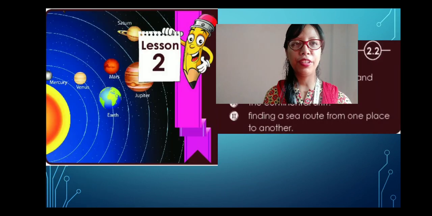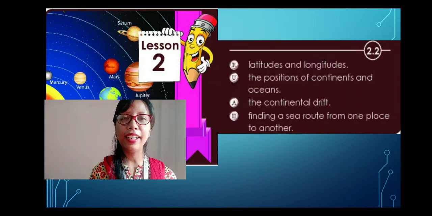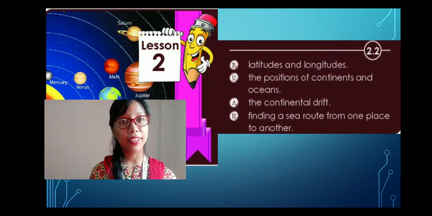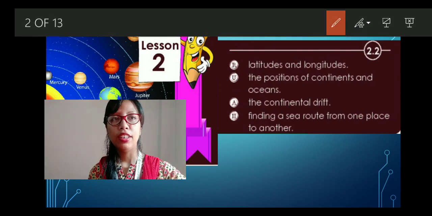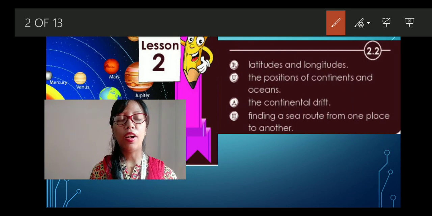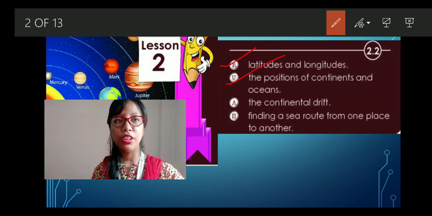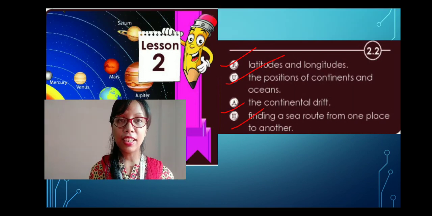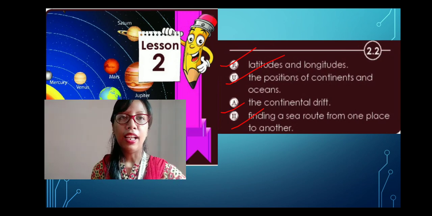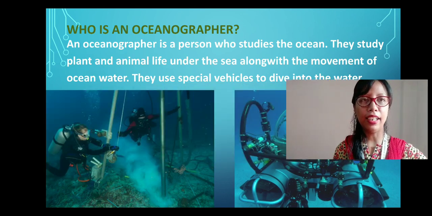So we have already finished the first half of the second lesson, which is our Earth. Today we will be starting the second part of the lesson, which includes latitudes and longitudes, the positions of continents and oceans, the continental drift, and finding a sea route from one place to another. So these are the topics of discussion that we will be doing in the next few classes. Let's move towards the next slide.